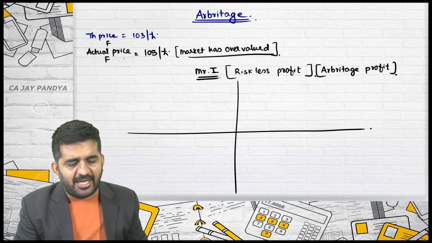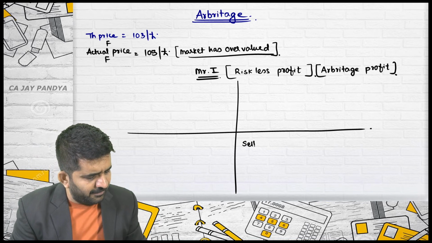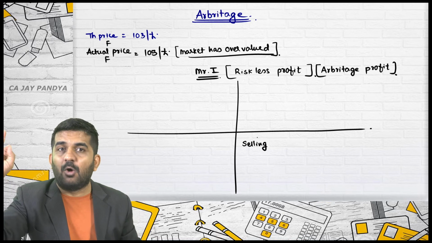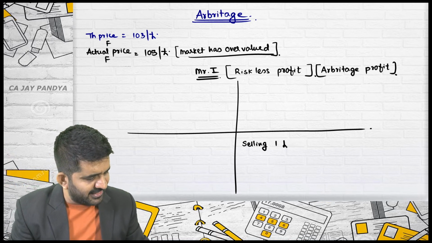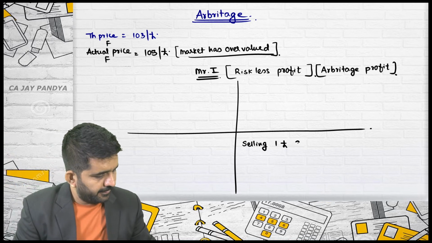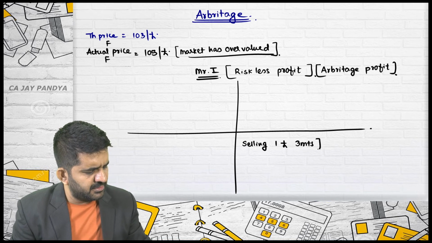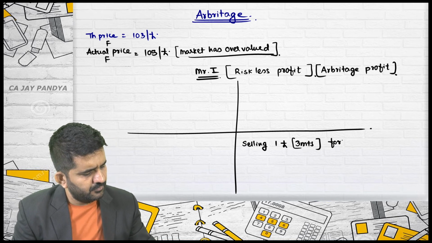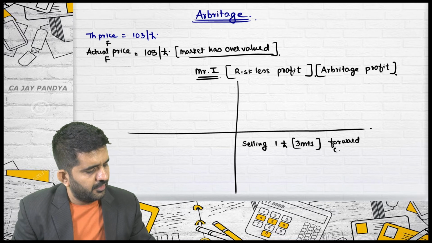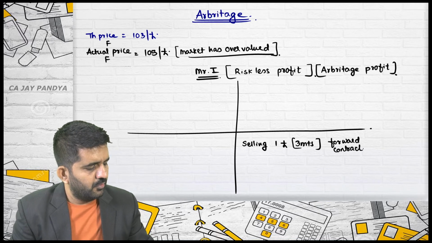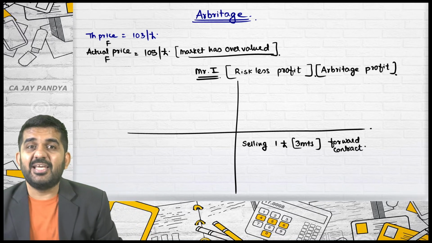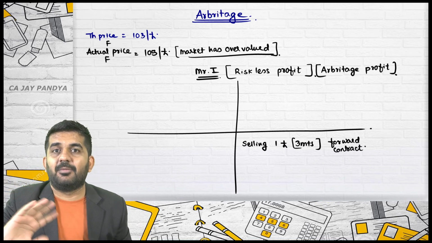So what will I be doing? I am selling only 1 pound. I will be selling 1 pound after 3 months in a forward contract. See, I am an arbitrageur, so I will be doing settlement by delivery.